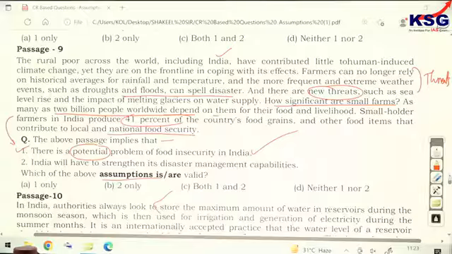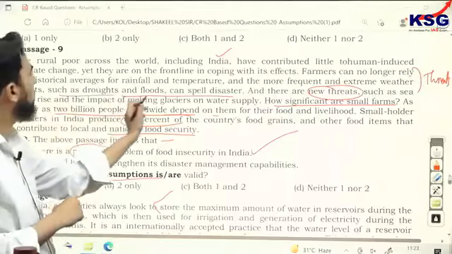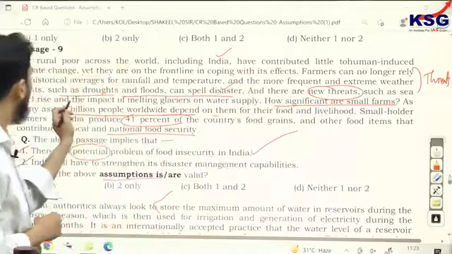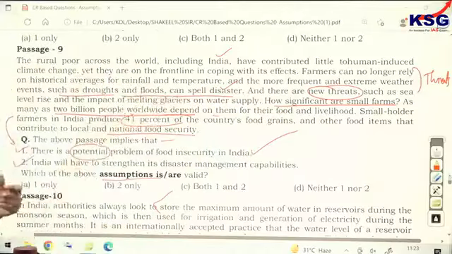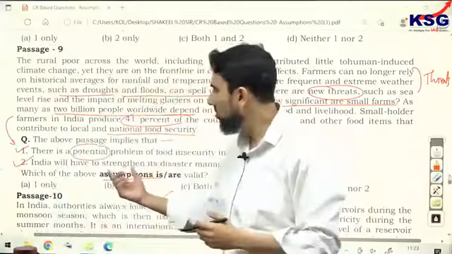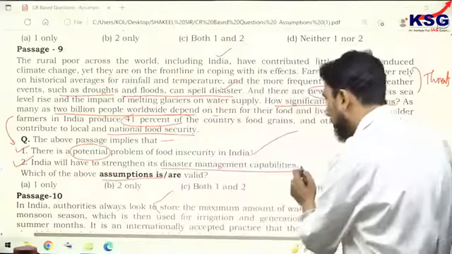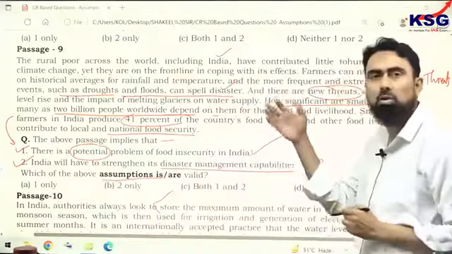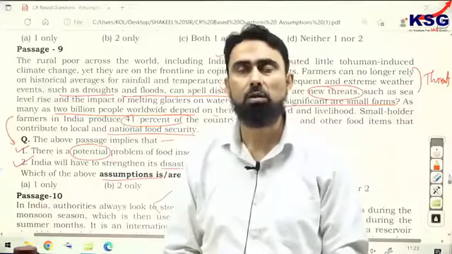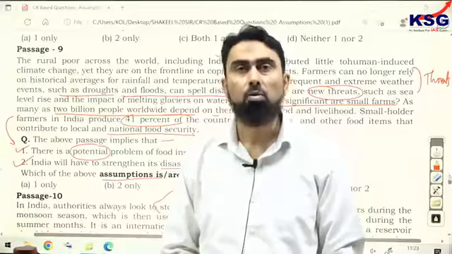So, the first is valid. Second also valid because the author himself has said that droughts and floods they face can spell disaster. Then there are new threats in India, sea level rise and melting of glaciers. So, these may cause some calamities, and hence India will have to strengthen its disaster management capabilities. Yes, because India is facing these new threats and these environmental issues. So, there are chances that calamities could occur.